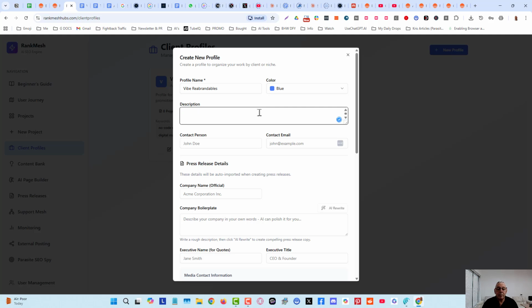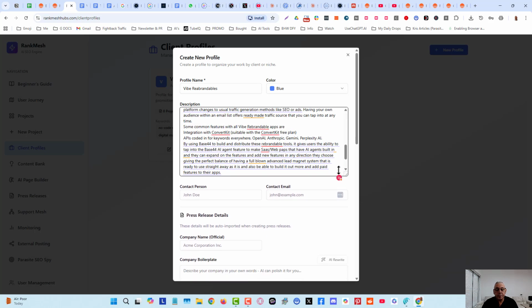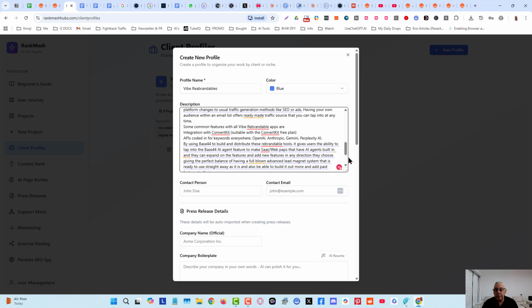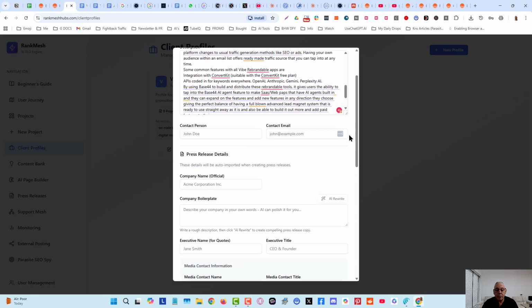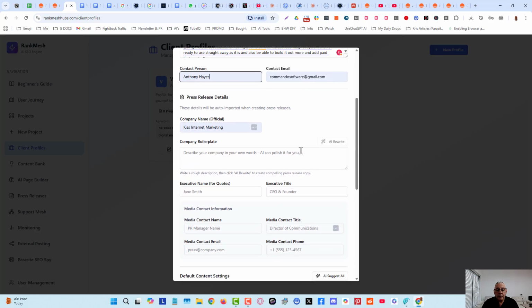I've just written this in my own words, completely in my own words, what a description is. I've just mentioned the tools, the lead magnets, that they are rebrandable. People can change things, add things, tweak things, add new things, whatever. Describe the company in your own words. I'm going to put the same information in here.